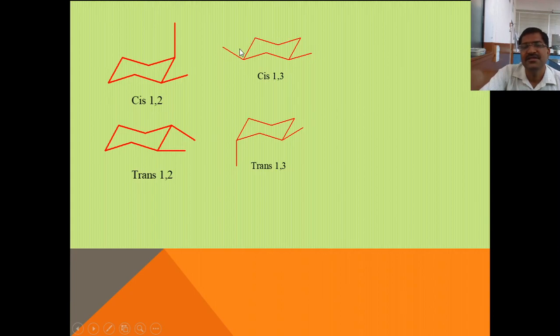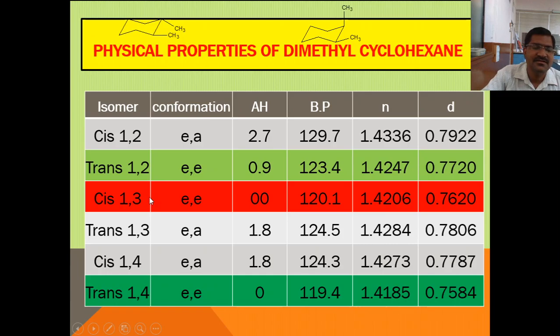And therefore cis 1,3 has less enthalpy, less physical quantities, boiling point, refractive index and density. So cis has high molecular volume and therefore lower physical properties. Trans has low molecular volume and therefore high physical properties. So this is the relation.